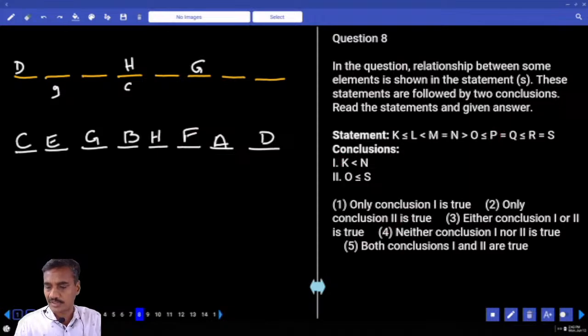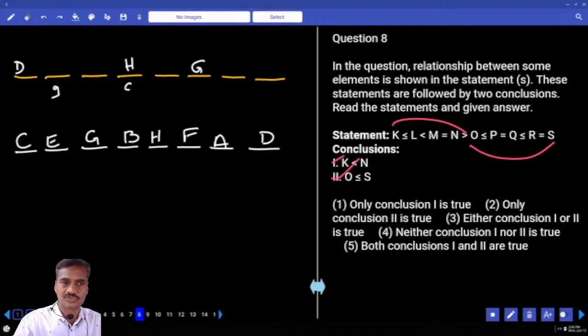Then the eighth one. Now on this side, K and N. K is here, N is here, K lesser than N is 2. O and S. Between O and S, O lesser than or equal to S is also 2. Hence both 1 and 2, choice 5.